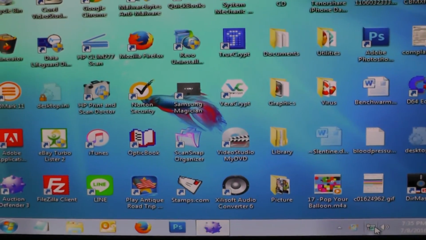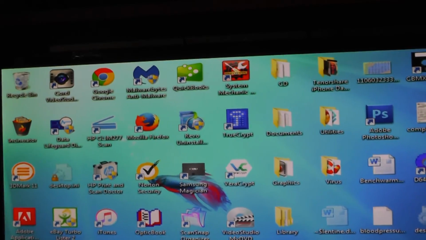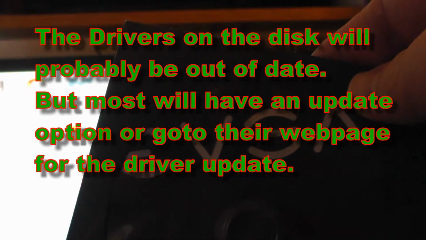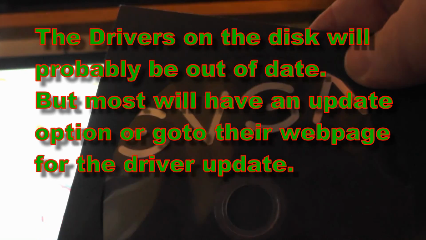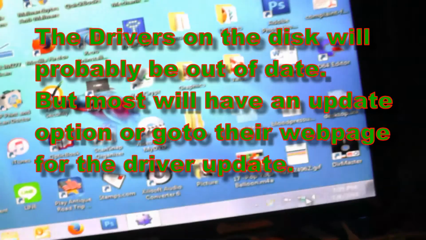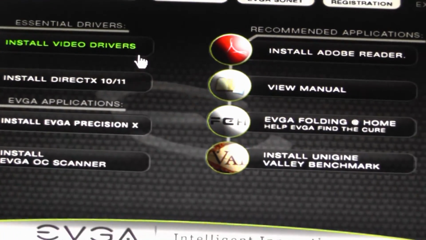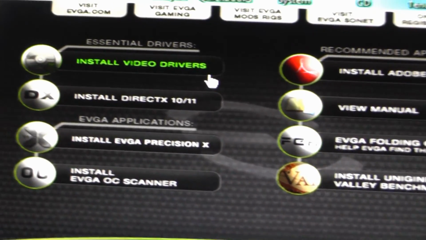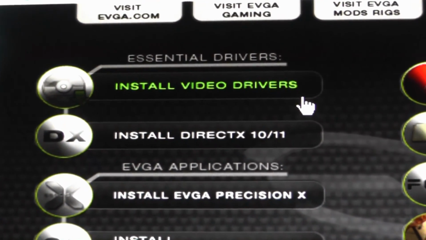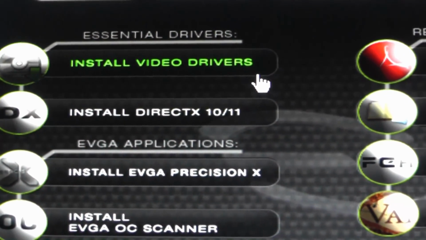After you got your new graphic card in, it's going to reboot. Screen's not going to look right like this. That's when you want to go ahead and insert the CD that came with your video card and install the drivers. So that's what I'm going to do next. CD in, your screen will look different than this, but what we want to do is just this: install the video drivers, reboot, and we are done.